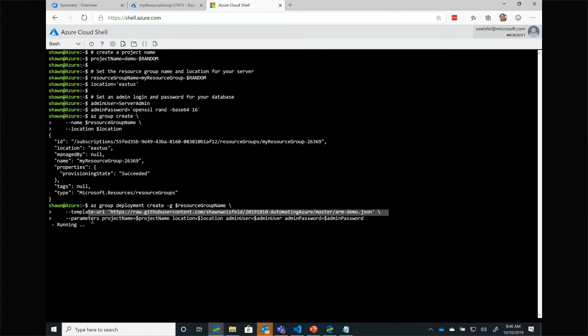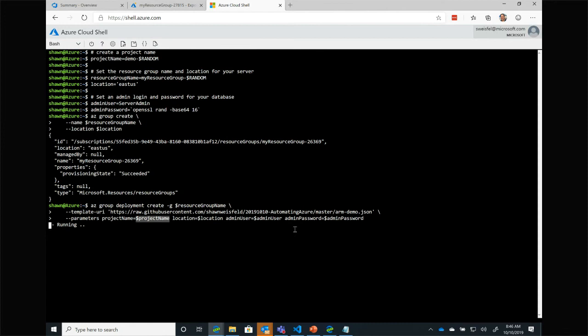While I'm deploying my template, I'm going to override a certain set of parameters inside of my template. Here I'm taking a set of key value pairs. On the left-hand side, we see the name of the parameter inside of my ARM template. On the right-hand side, we see, in this case, it could have been a string literal, but in this case, I'm using a bash variable to pass that value into the ARM template. It just makes things a little bit more readable.